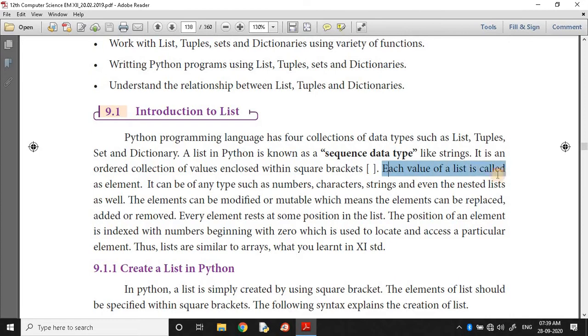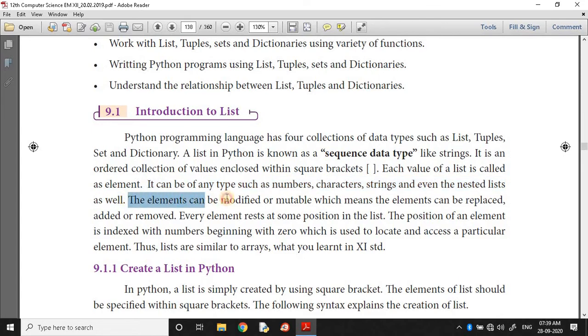Each and every value inside the square bracket is known as an element. It can be any type such as numbers, characters, strings, even the nested list as well. What a nested list is, we will deal with later. So the element may be a list also. It is possible. We will deal with it later.